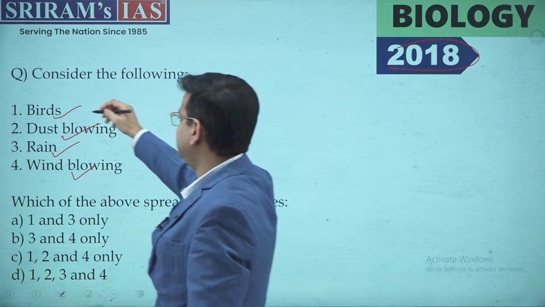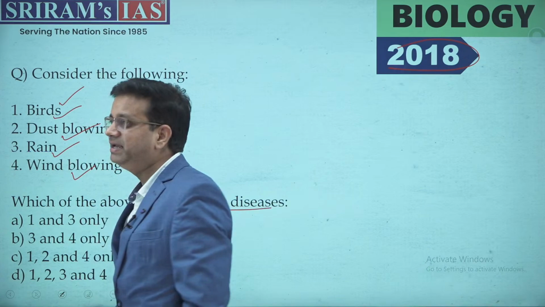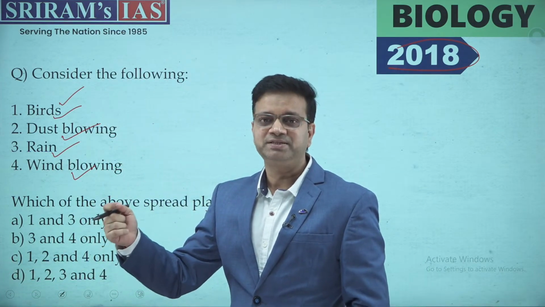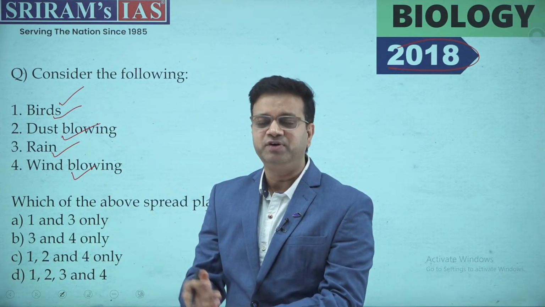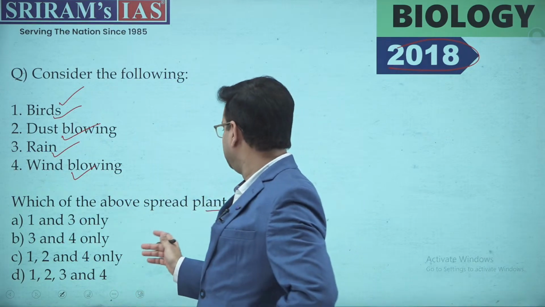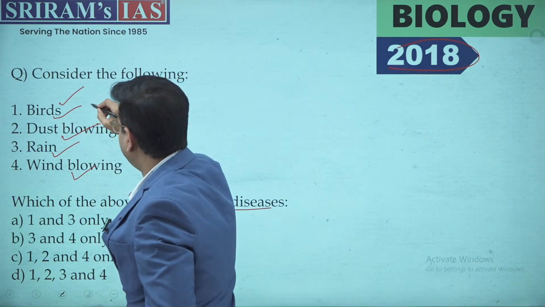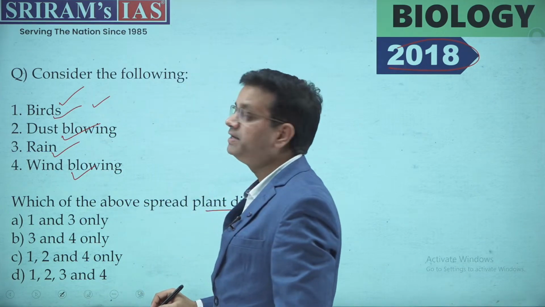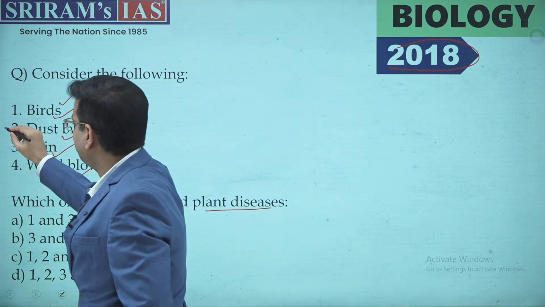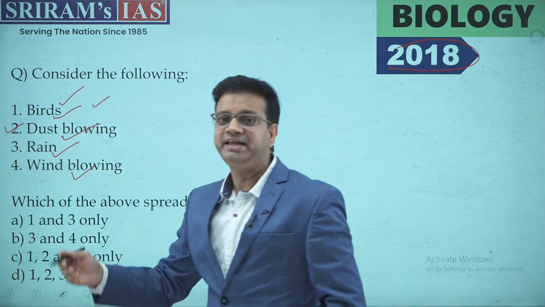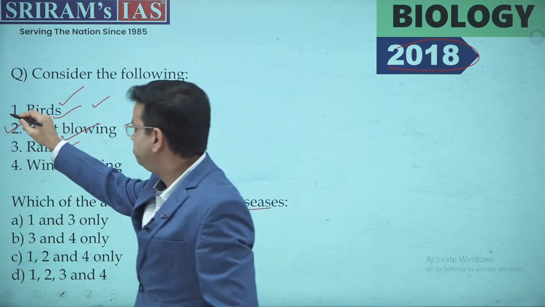If you look at birds, you know that birds actually transfer some of the pathogens present in the animal, and it can be transferred from one plant to a different plant, right? So this one is absolutely correct. Now the second, dust blowing. Yes, some bacteria and viruses can even be transmitted through this. So the second is absolutely correct.